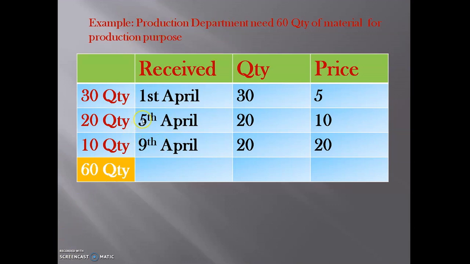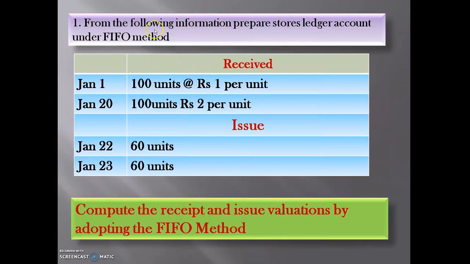So this is the FIFO method, first in first out. Whatever it received first will go out first, after that the second, after that the third. Like this the FIFO method will work here. Fine. Now see one practical problem on the FIFO method.